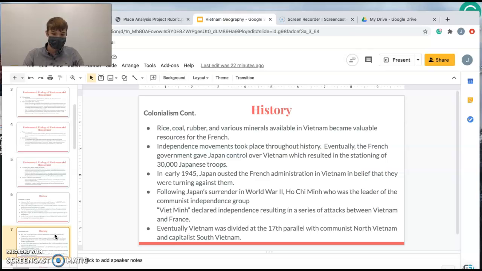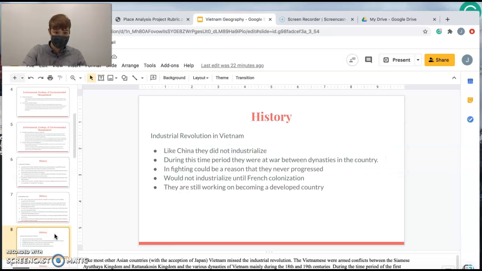Following Japan's surrender in World War II, Ho Chi Minh was the leader of the Communist Independence Group, and the Viet Minh was what they were called, and they declared independence, resulting in a series of attacks between Vietnam and France, which resulted in Vietnam being divided at the 17th parallel between communist North Vietnam and capitalist South Vietnam.